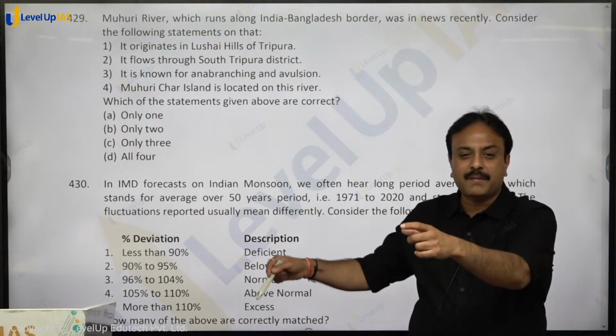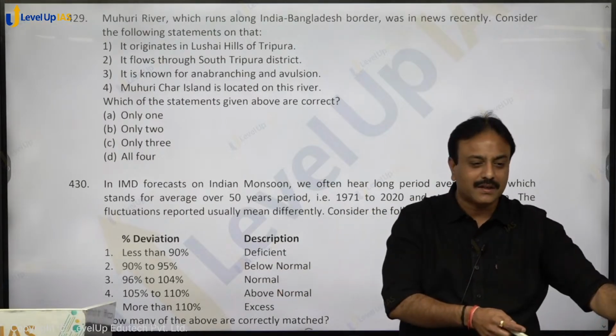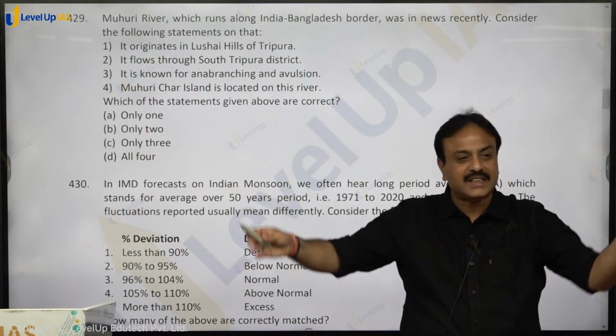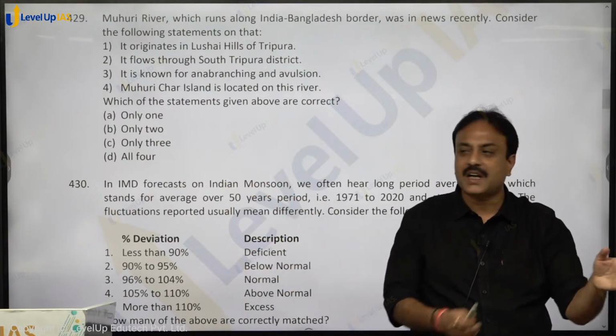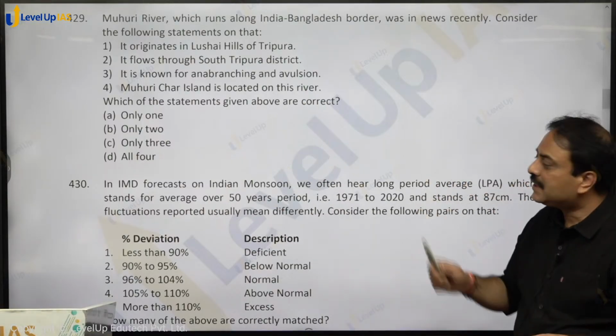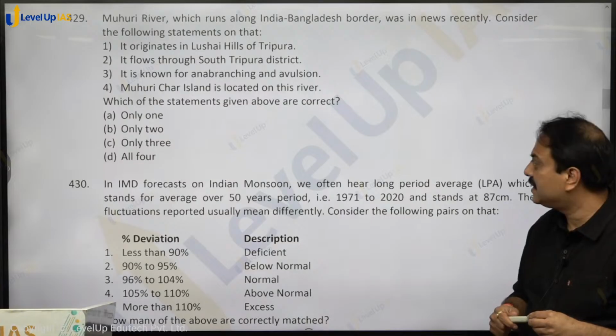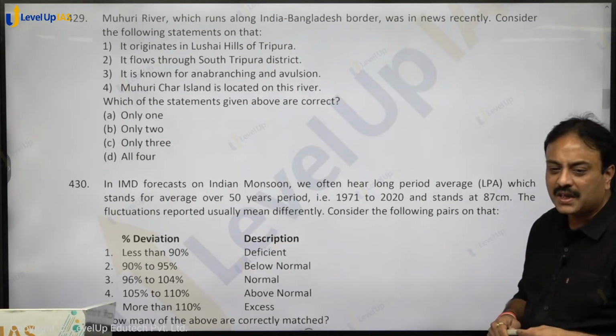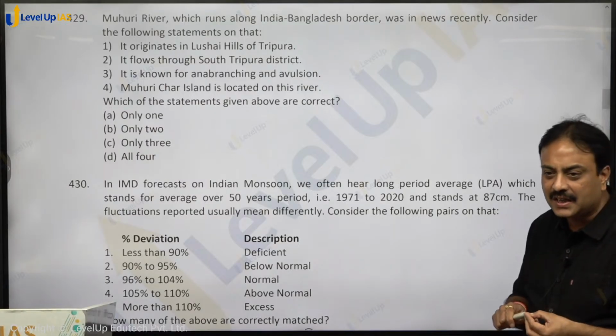तो उन्होंने तो embankment बना दिया, अब जब flood आएगा तो पूरे इंडिया में आएगा. Are you getting that? If the river is flooding on both the sides, एक side आप दीवार बना दो, तब सारा flood उधर जाएगा. तो ये बांग्लादेश ने किया. It originates in the Lushai hills of Tripura. Yes. It flows through South Tripura district. It is also correct. It is known for Enna branching and avulsion. Enna branching, avulsion याद है?